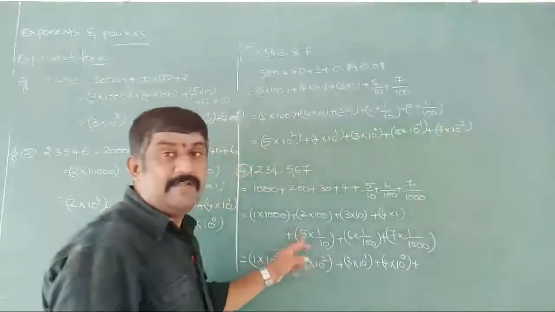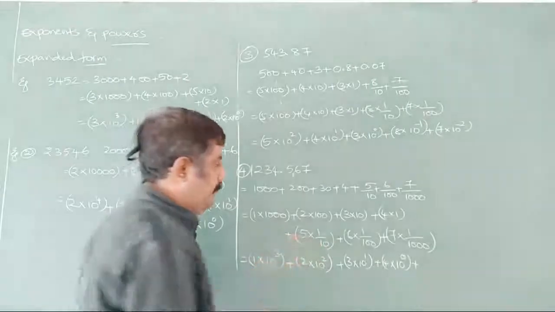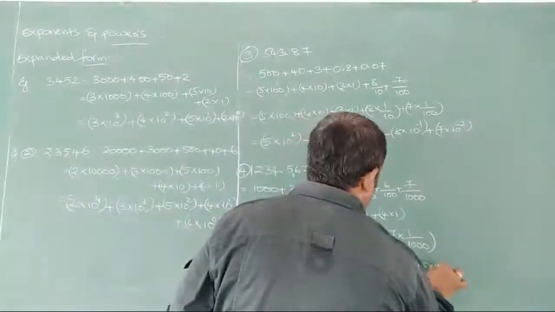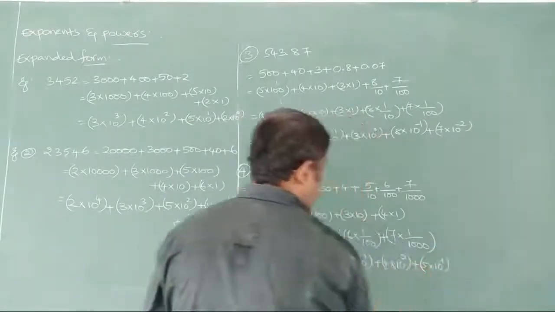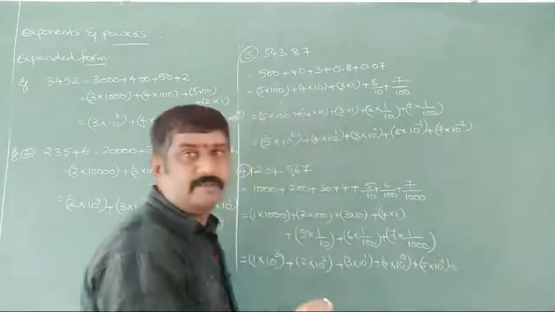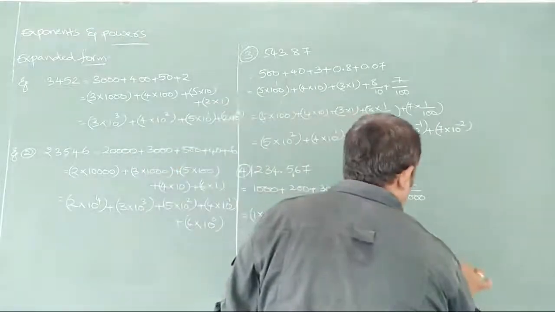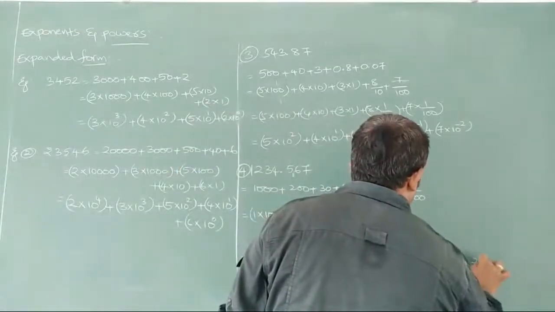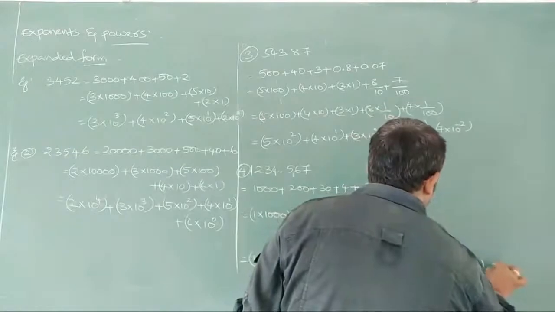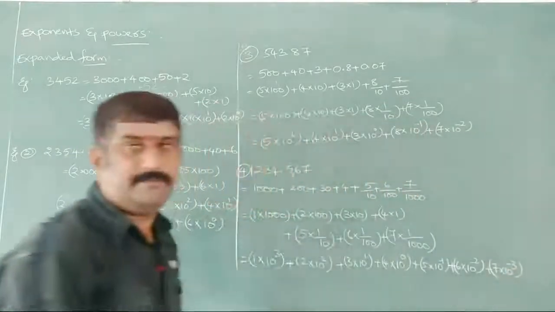plus 5 into 1 by 10. 1 by 10 can be written as 10 to the power of minus 1. So 5 into 10 to the power of minus 1 plus, is it visible? Okay, plus 6 into 10 to the power of minus 2 plus 7 into 10 to the power of minus 3 we can write here.